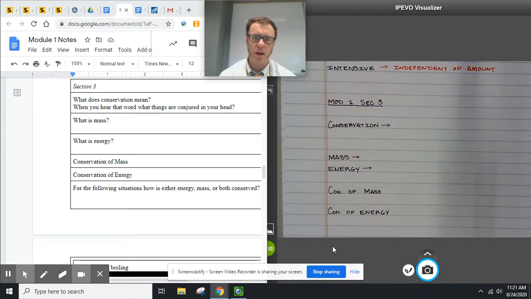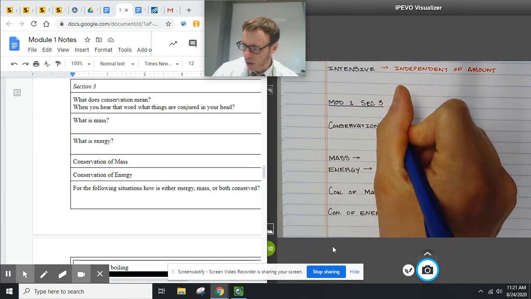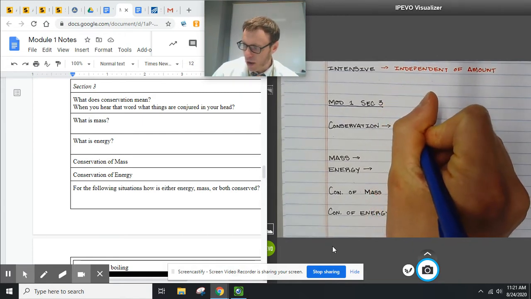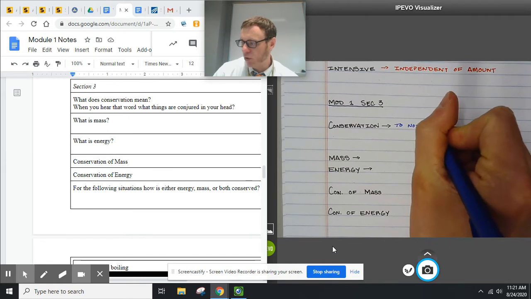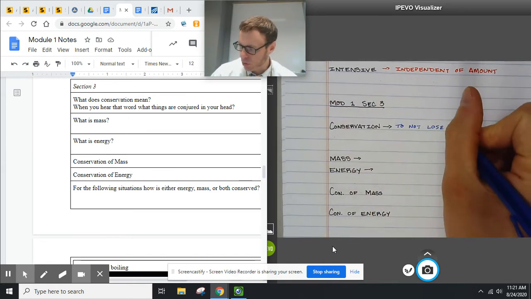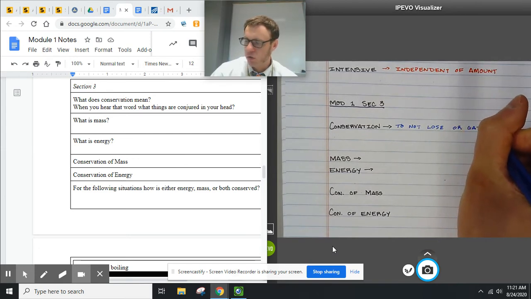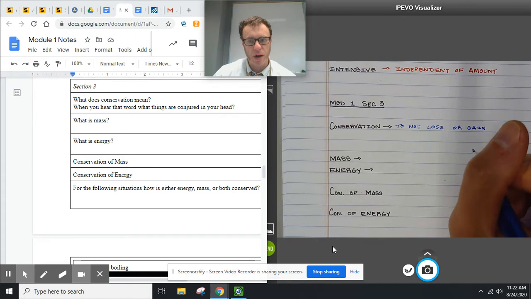When I say the word conservation, what does that mean to you? What does conservation mean? When I think of conservation, usually I think about the environment. Well, what that means is conservation is for us to not lose or gain, right? So there's conservation. It's an important idea.